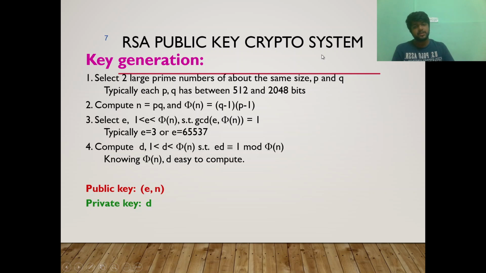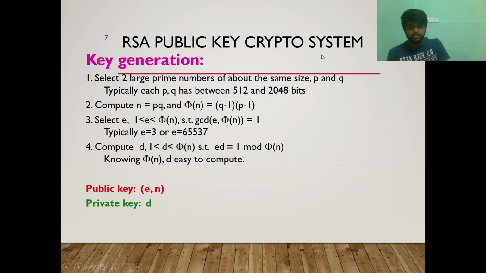Typically each of p and q has 512 to 2048 bits. These numbers have to be long so that it is infeasible to solve. Then we have to compute n equals p times q, and phi of n equals (p minus 1) times (q minus 1). This is basically to encrypt and generate the key.